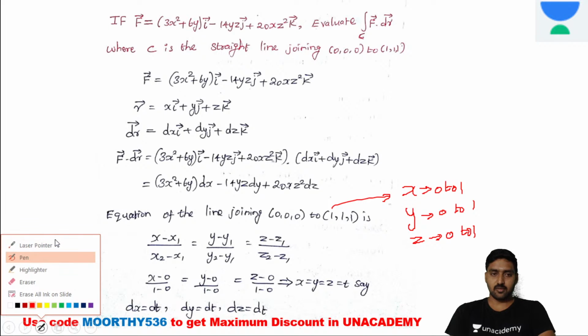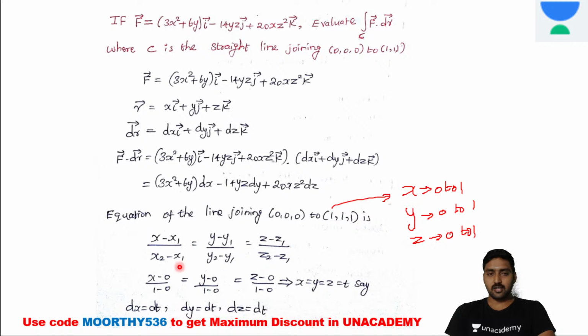The straight line equation is (x minus x1) divided by (x2 minus x1), equal to (y minus y1) divided by (y2 minus y1), equal to (z minus z1) divided by (z2 minus z1). Now substitute the points: x1 is 0, x2 is 1, so x minus 0 over 1 minus 0 equals y minus 0 over 1 minus 0 equals z minus 0 over 1 minus 0. Now we can write x, y, z.